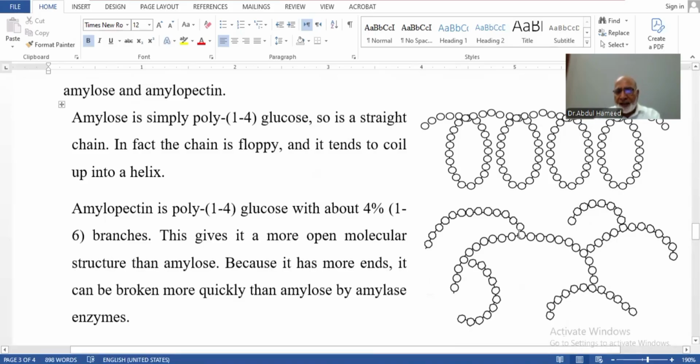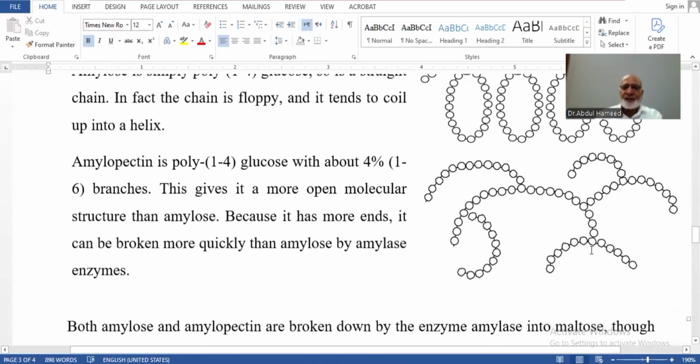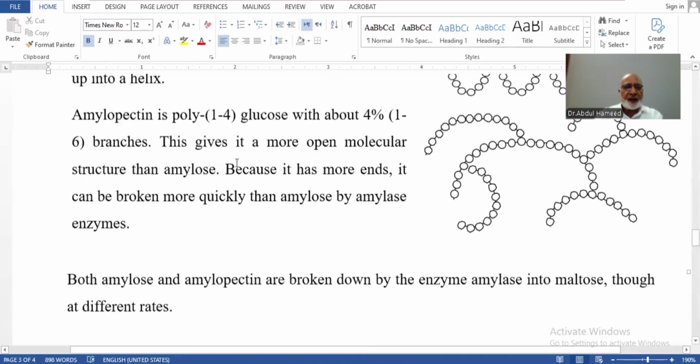Here you can see this was a straight chain, but from this glucose onward there is a 1,6 linkage, and the remaining linkage is once again 1,4. So wherever we have side branches, they have 1,6 linkage. So it is quite complicated and complex compared to amylose. Both are contributing towards the formation of starch.